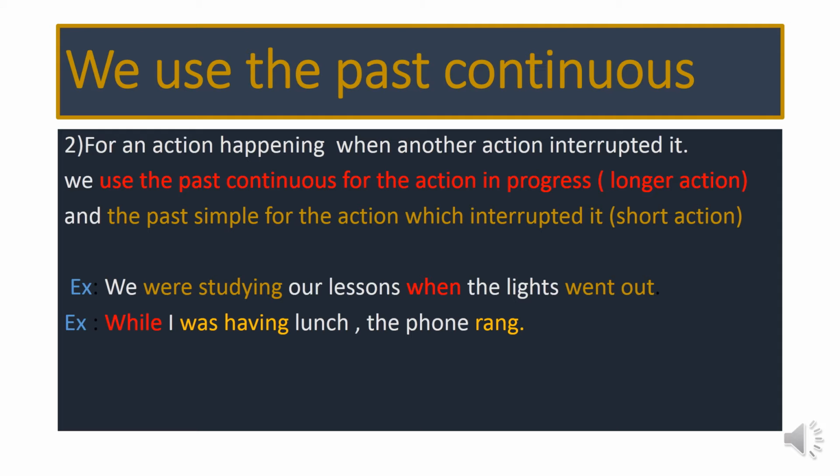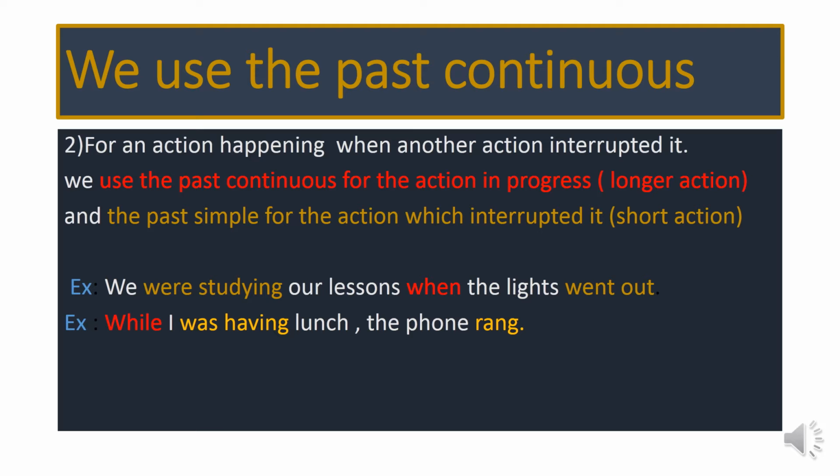Second use of the past continuous is for an action happening when another action interrupted it. There was an action happening and at the same time another action happened and interrupted it.